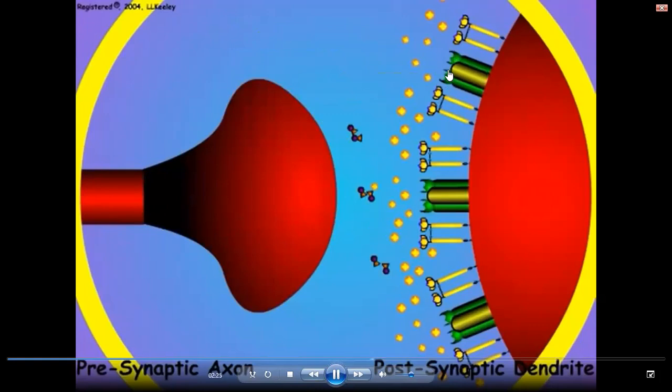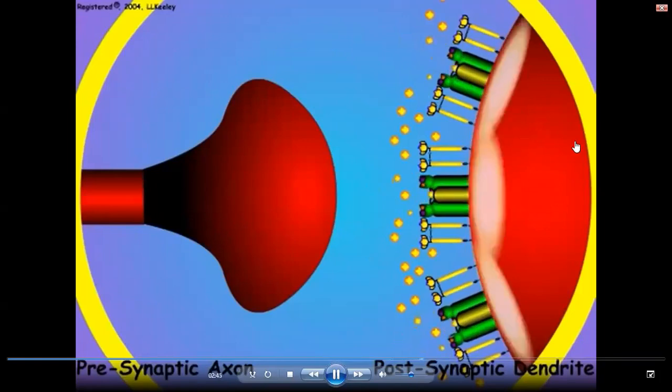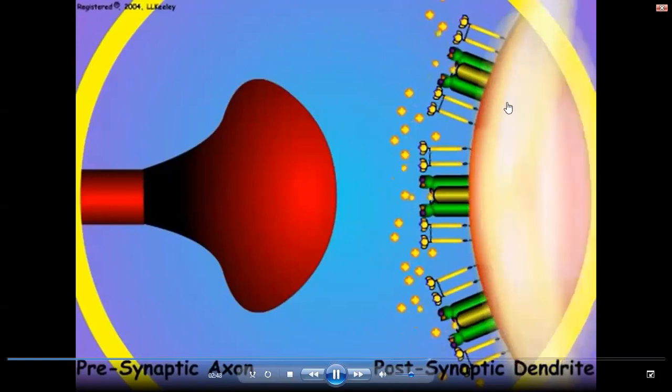This gate will be opened. And when this gate is opened, these positive charges will enter inside. Then here what will happen? It will get depolarized. That means the stability will be disrupted. The equilibrium will be disrupted. Positive charges will enter inside. After the positive charges enter inside, it will become depolarized, negatively depolarized.